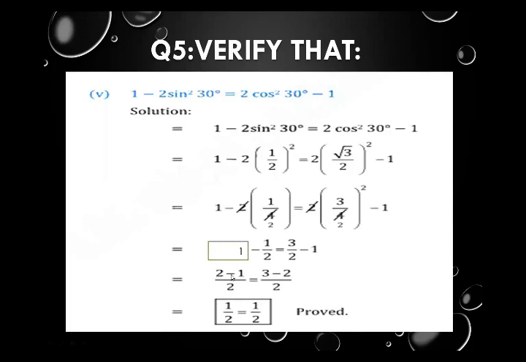By subtracting we have 1 upon 2. On the right hand side, again a fraction and a whole number connected by a minus sign, so take the LCM. From here we have 3 minus 2, and the result is 1 upon 2. Now you can see the left hand side equals the right hand side, because on the left we have 1 upon 2 and on the right we have the same value. In this way we have proved the question.